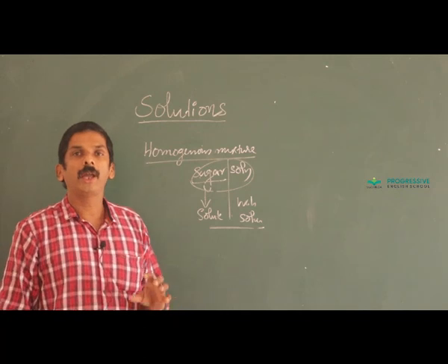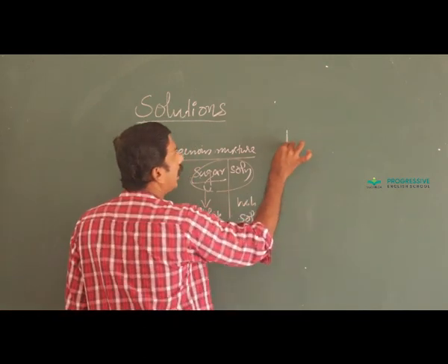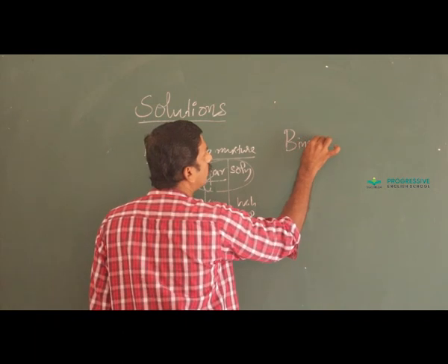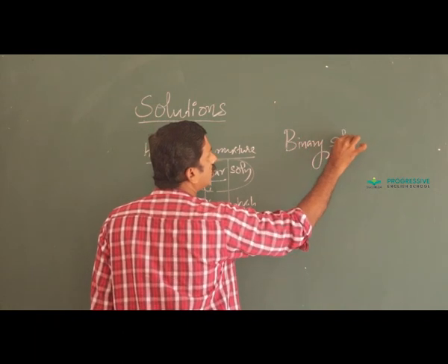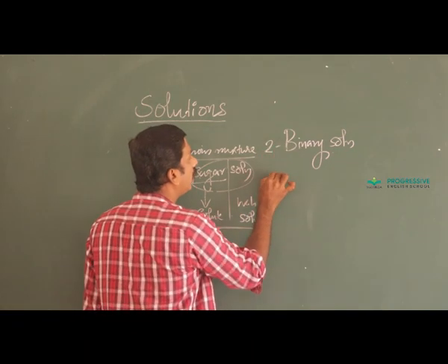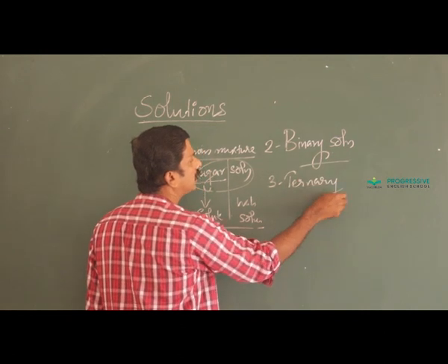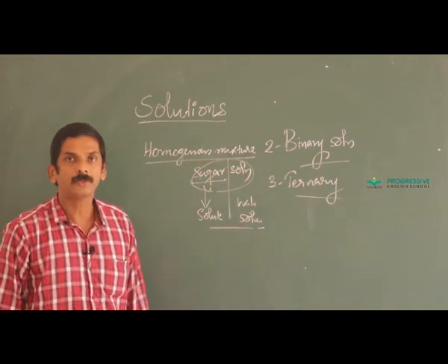A solution containing two components is generally termed a binary solution, and if it contains three components, it is called a ternary solution. Binary as well as ternary solution.